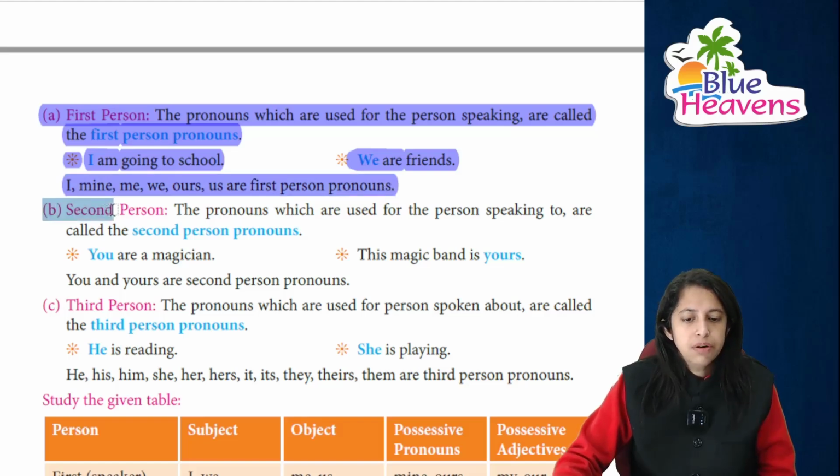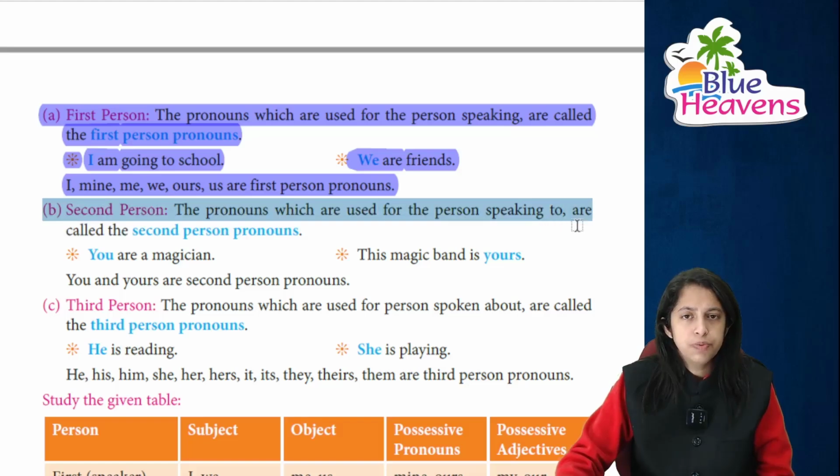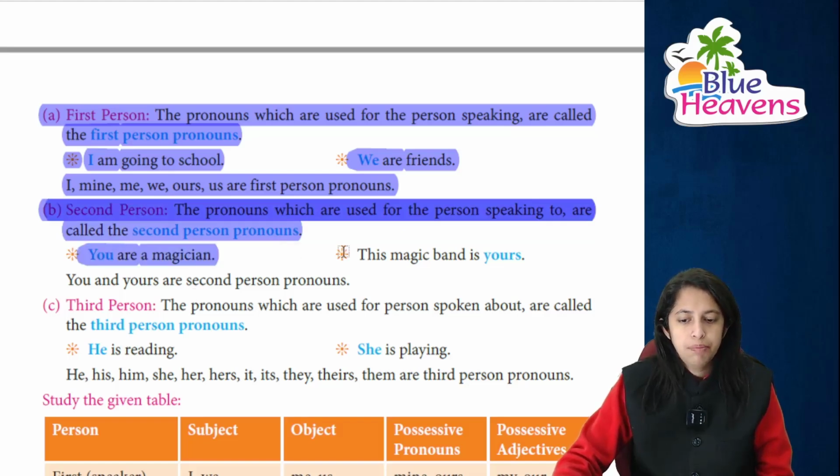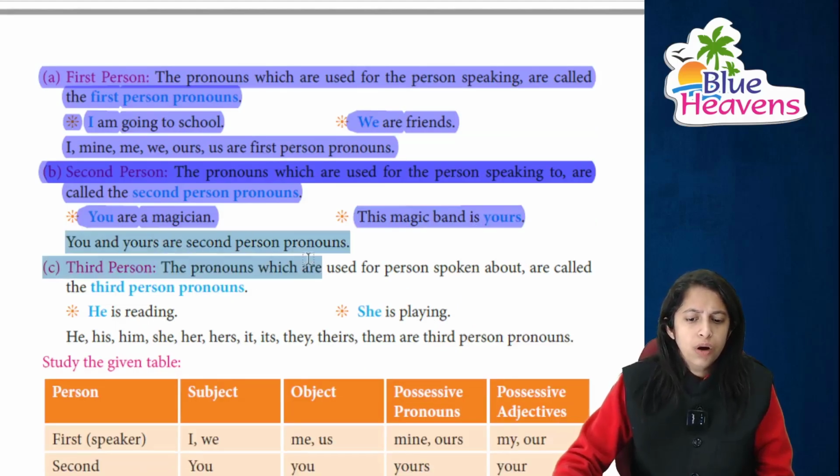Right, second person, जैसे आप मेरे लिए second person. The pronouns that I use for the person whom I am speaking to, हम जिनसे बात कर रहे हैं, they are called the second person pronouns. जैसे कि you are a magician. आप एक मैजिशियन हैं and this magic band is yours. ये मैजिक बैंड आपका है. तो you and yours क्या हैं? They are the second person pronouns.